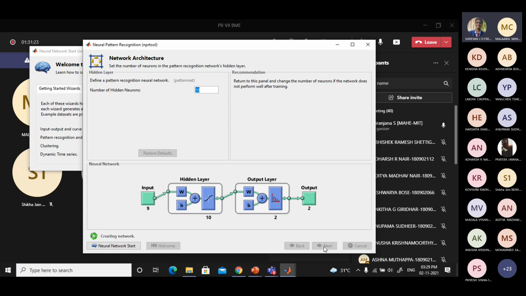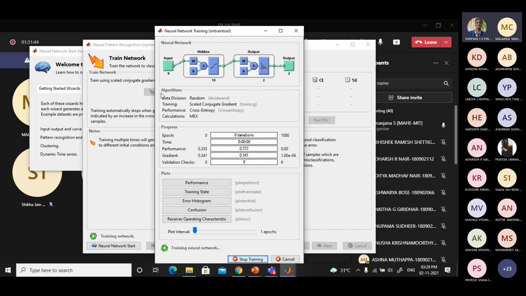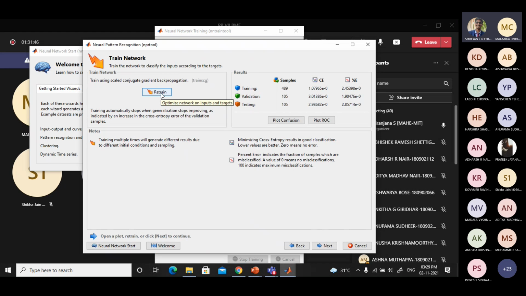When you go next, now it is in a stage that the architecture is ready. It is asking you to train now. You can see there is a Train button on the top, highlighted here near my cursor. If I click this, it will train the network. Now quickly it has trained. If you want to retrain, it is possible. Otherwise, if you want to see the performance and other things, you can go to next.